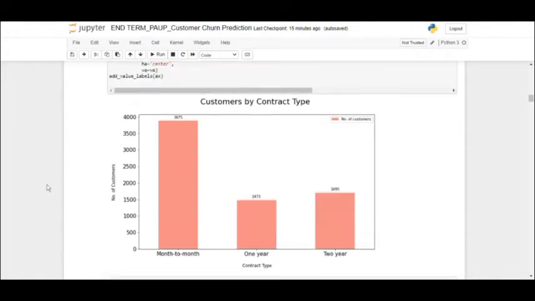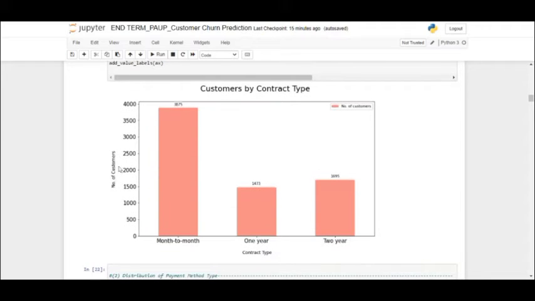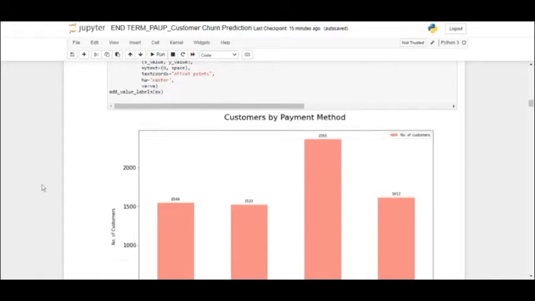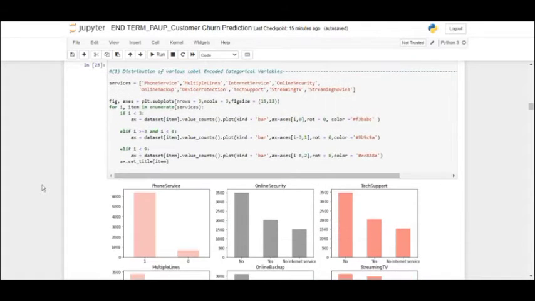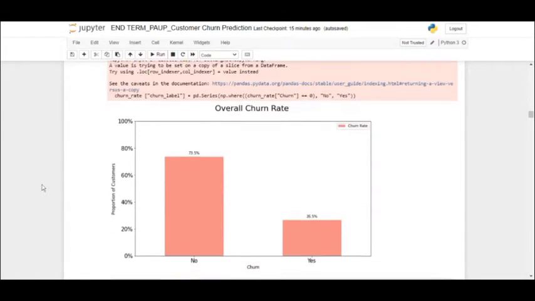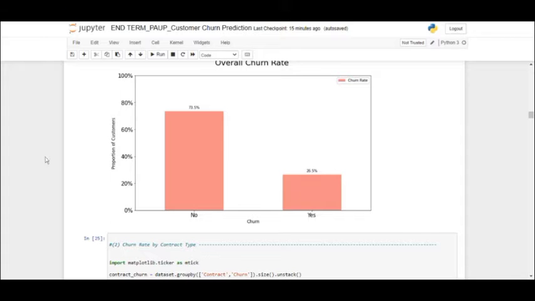So this is the customers by contract type, the number of customers in each contract type. In our project, EDA is very important because it helps us understand our dataset in a much easier way. And now this is the overall churn rate.